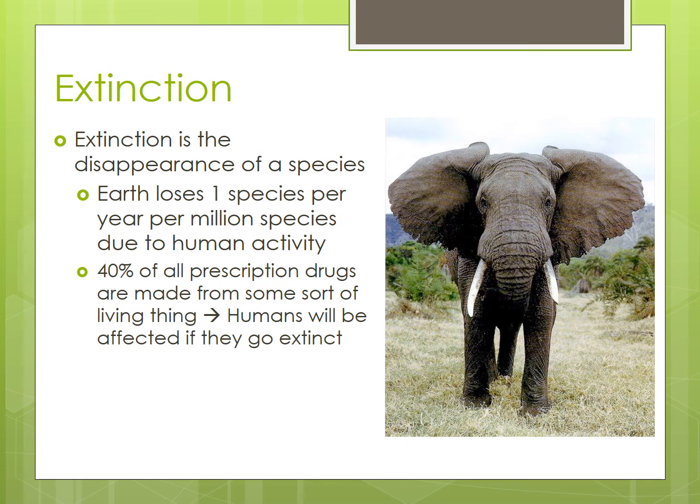Extinction. You should know what extinction is. Extinction is the disappearance of a species. Earth loses one species per year due to human activity. It's human fault. Believe it or not, 40% of all prescription drugs are made from some sort of living things. Humans will be affected if they go extinct. Really bad.